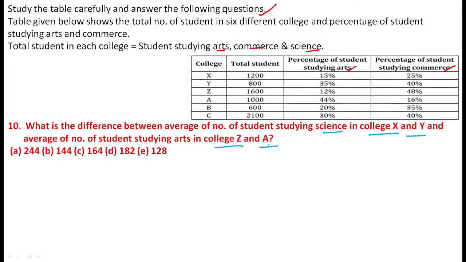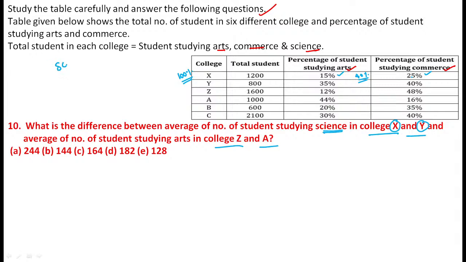Now, how are we doing this? Here, any value exactly equal to 100% is the total strength. Now concentrate on X, Y. We want the number of students in science. Here we have 15, here we have 25. 15 plus 25, we have already completed 40%, which means the remaining 60% of students are related to science.